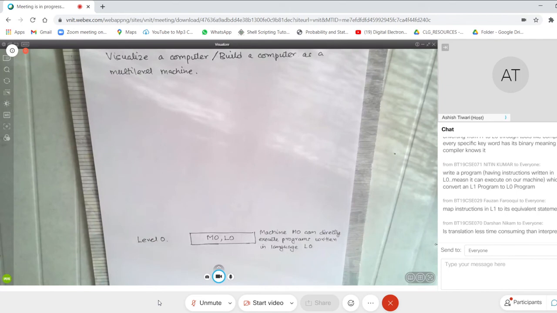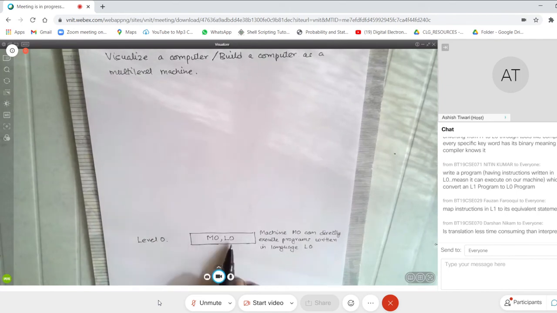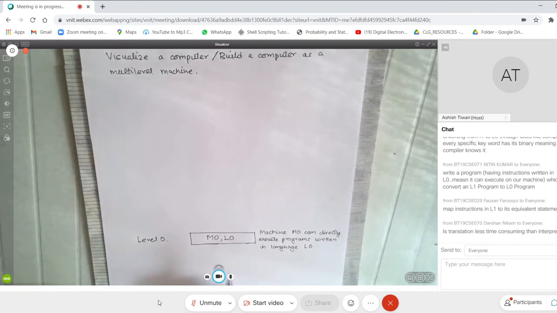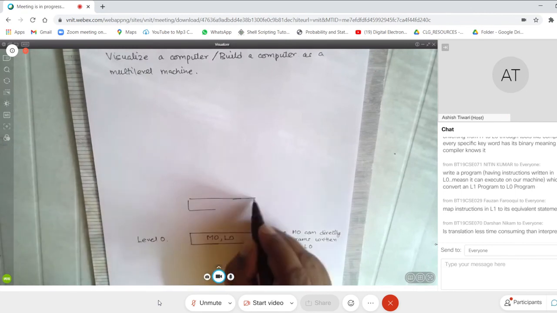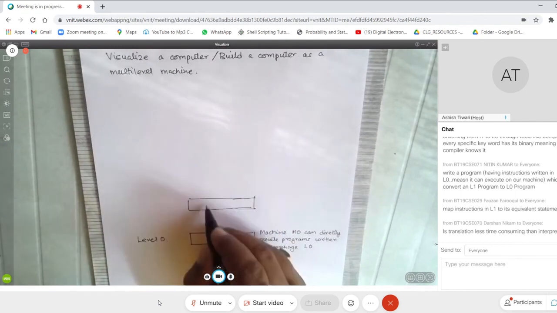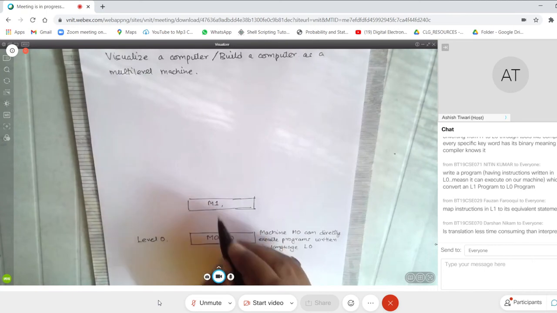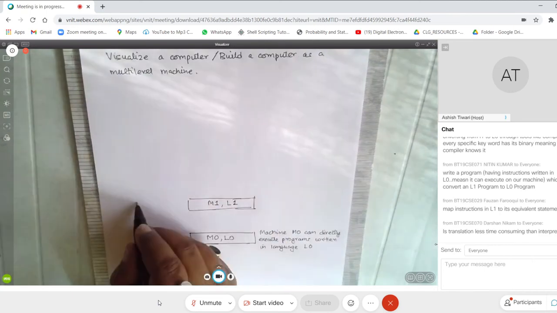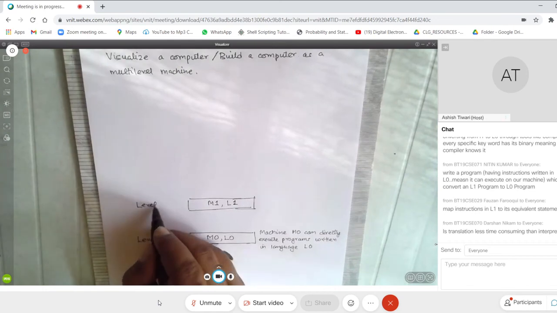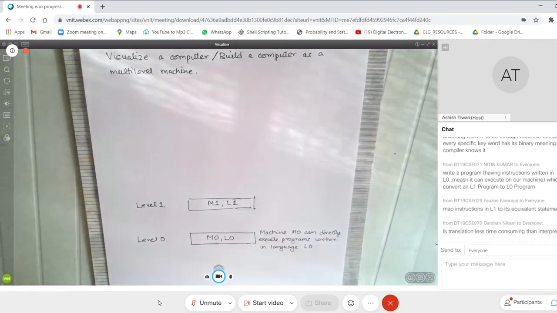My intention is I don't want to program in this language. Why? Because it is not convenient for me. So what do I do? I say I will abstract or virtualize this machine into another machine. I call this machine M1, and I say it understands a language L1, and I call this level 1. Can you appreciate this?